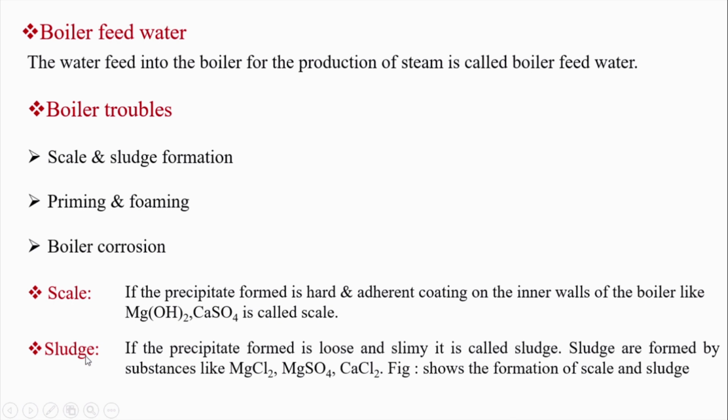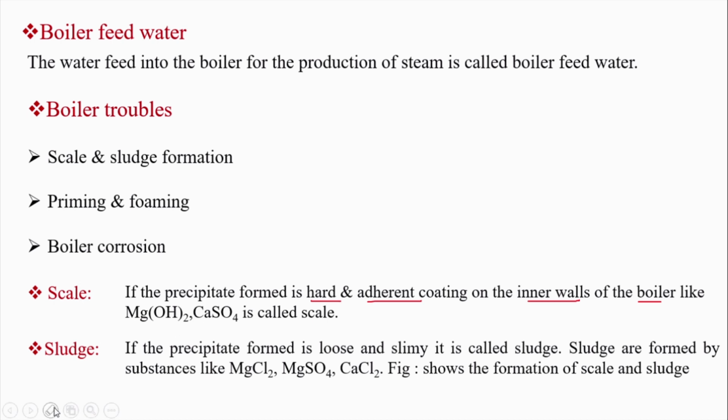If the water sample has a high concentration of calcium bicarbonate, magnesium bicarbonate, calcium sulfate, magnesium sulfate, etc., it will lead to the formation of a thick, hard and adherent precipitate on the inner wall of a boiler. This is called scale formation.